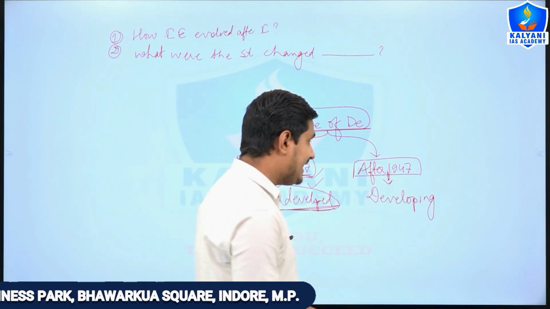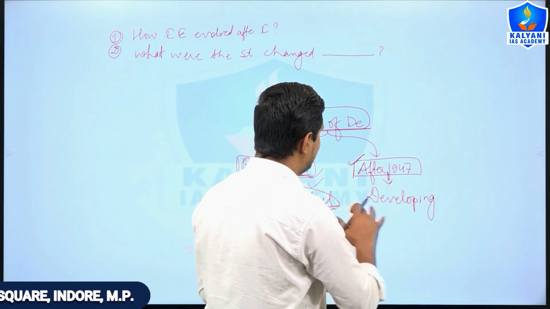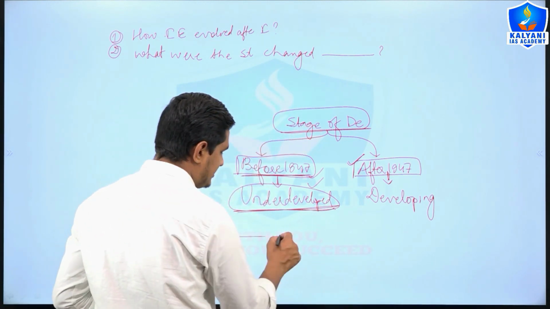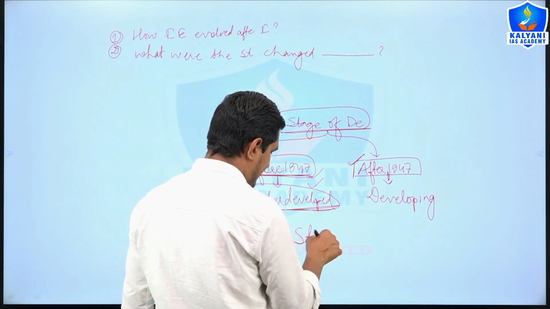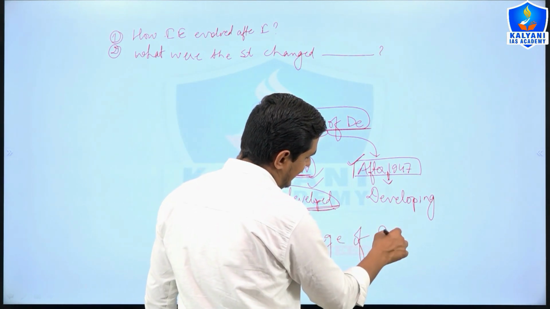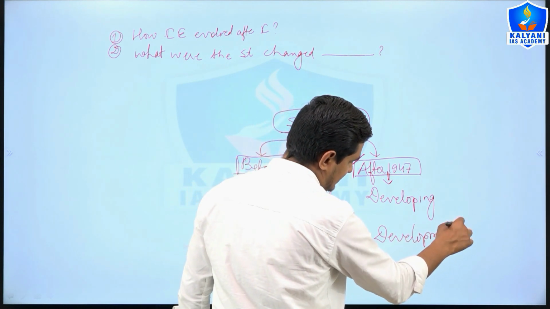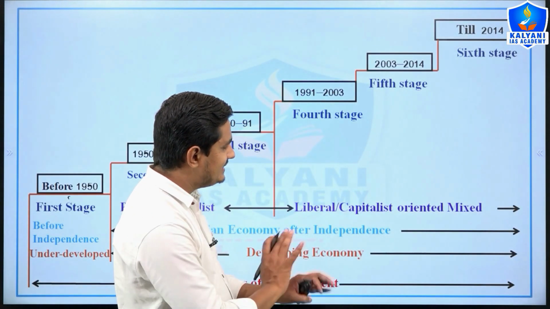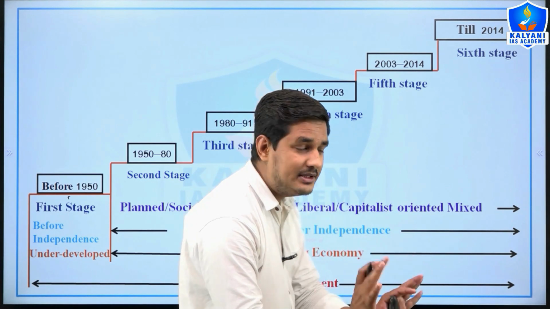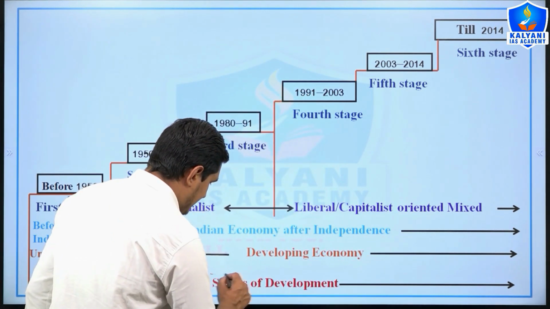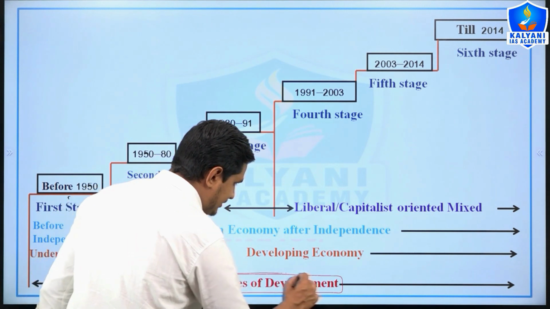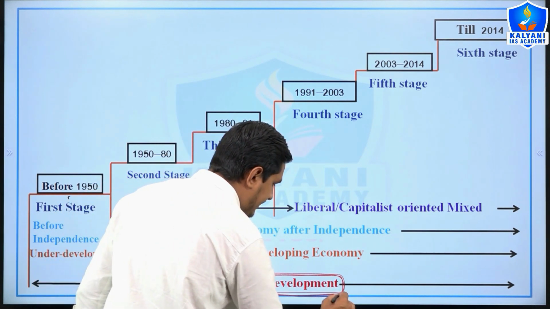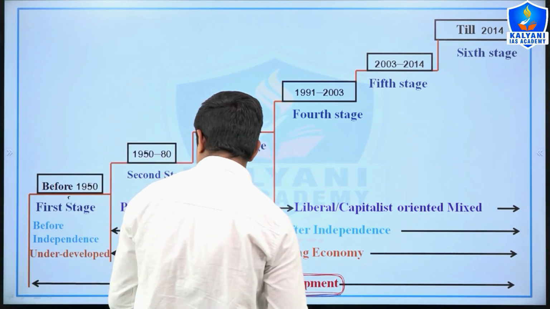Or they can ask what was the status or the stages of development after 1947, or the overall question can be asked: write down the stages of development in the Indian economy throughout the independence, right? So these things I have mentioned in this chart. Now you will be able to understand very carefully. So these are the stages of development, how our Indian economy evolved and developed during the course of time, right?